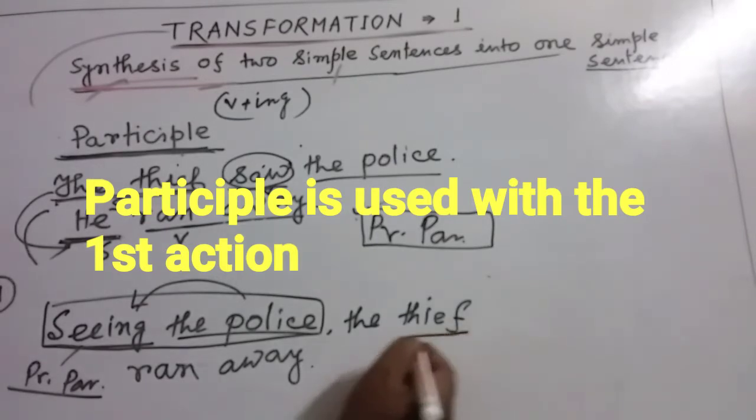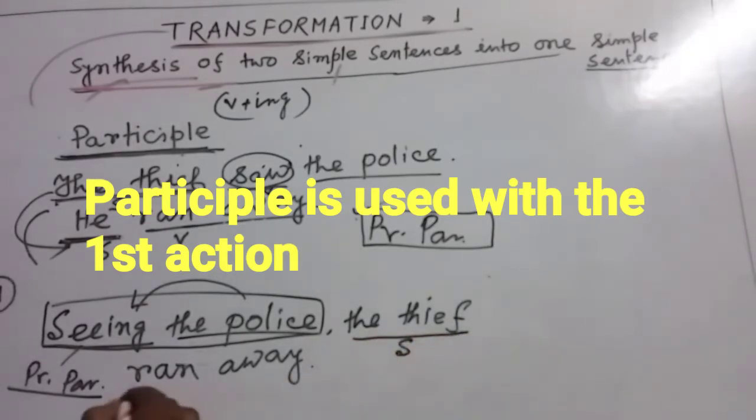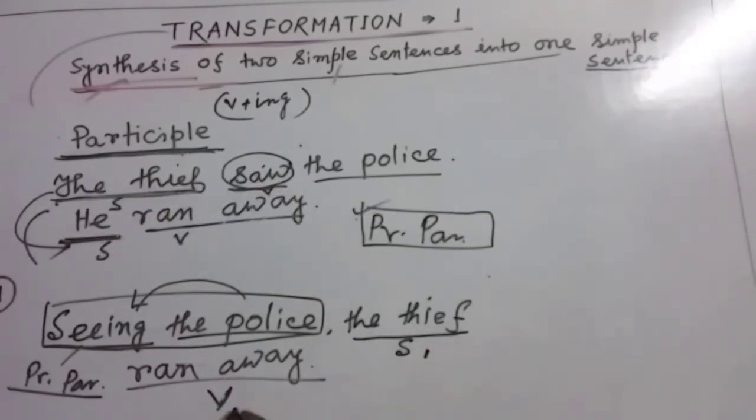And here the thief is the subject, and ran away is the verb. So my dear friends, in this sentence you can see there is only one subject and one verb. So the structure is actually subject, then verb, and before that there are the other words.